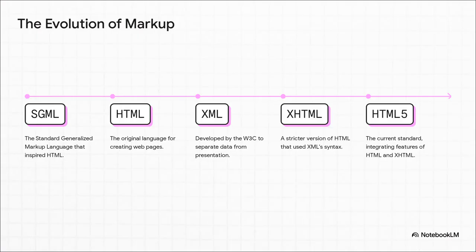You can kind of see the whole journey right here. It all started with SGML, this big, complex parent system. From that, we got HTML, the simple language of the early web. Then came XML, which introduced a really powerful new idea.